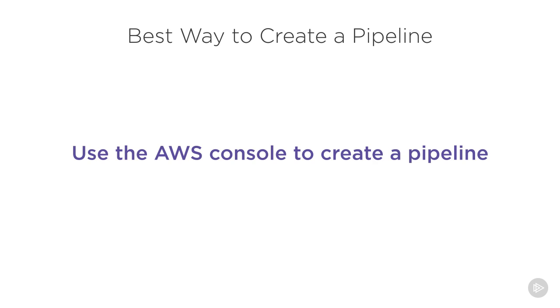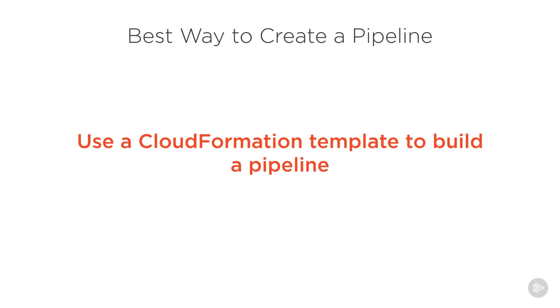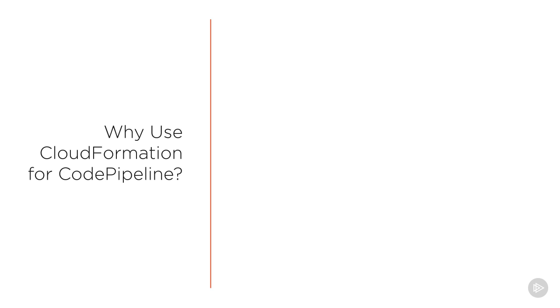Finally, let's look at the creation of a pipeline. You can create a pipeline using the AWS console, moving through a wizard, or with CloudFormation by executing a template. I'm a big proponent of having your infrastructure in source control, so I highly recommend using CloudFormation for your pipeline creation.